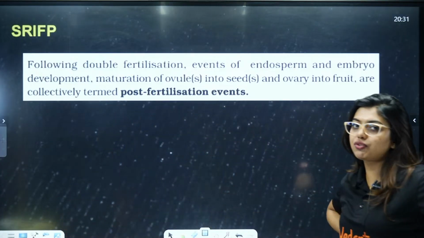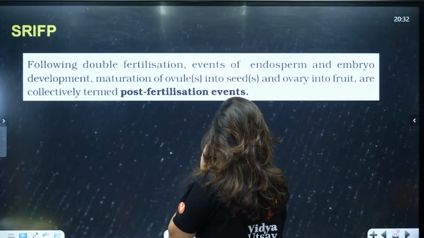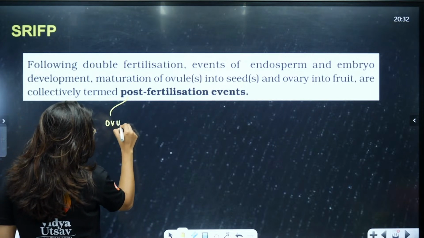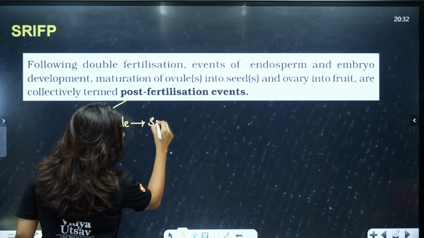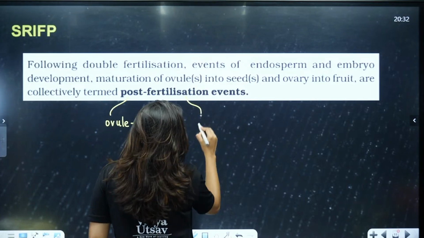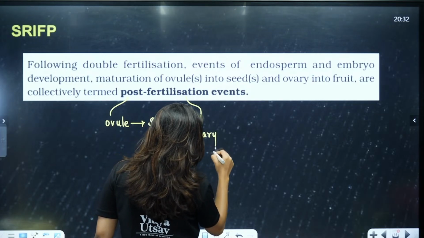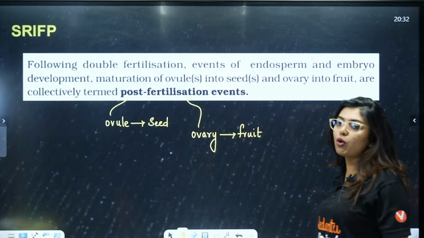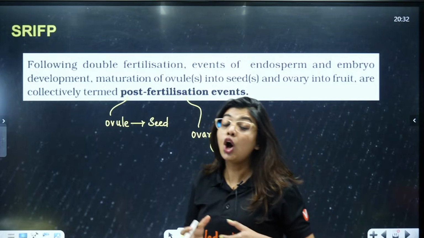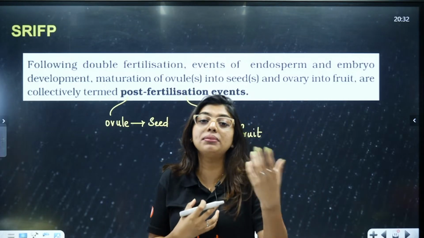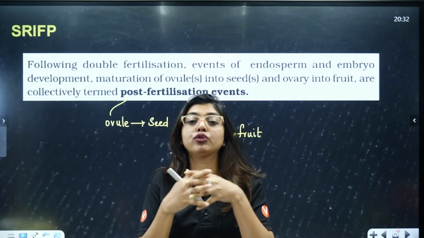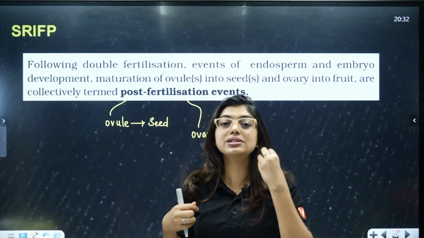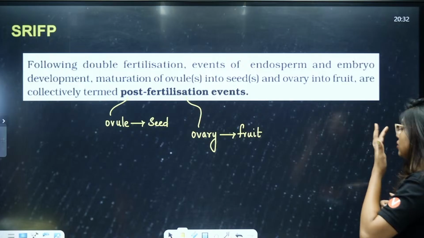Now, we are going to learn about post-fertilization events. Post-fertilization events means we are talking about how the ovule forms the seed and how the ovary becomes the fruit. In pre-fertilization events, we studied how we form the gametes. In fertilization, we learned how to fuse them, and now in post-fertilization, we are going to see what is the ultimate goal of a plant doing sexual reproduction.